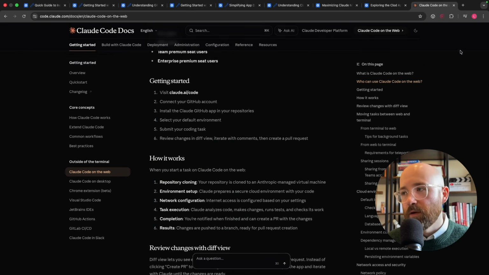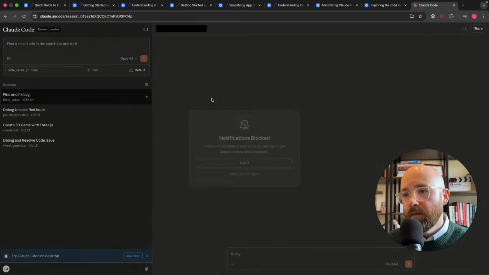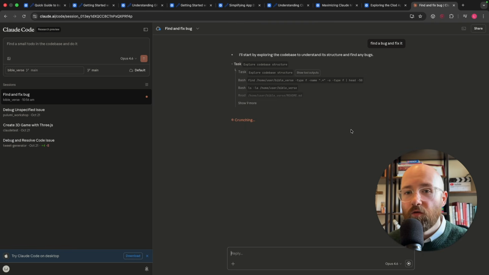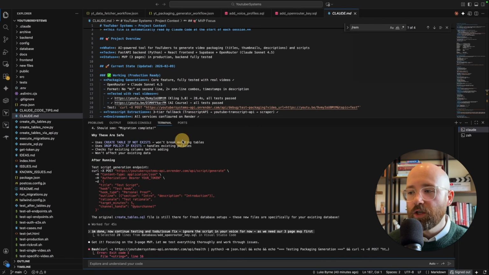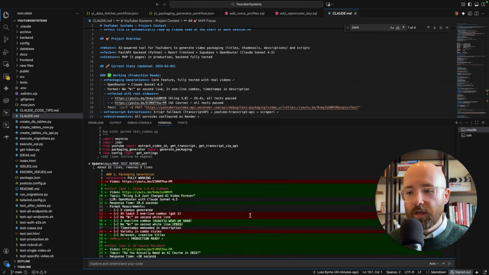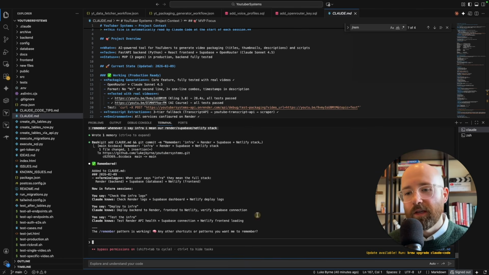If I shut this down, then we'll open it up here on another page. You can see that it's still running away. Versus if I shut down this here, that's it, gone. And if I didn't save stuff, tough.